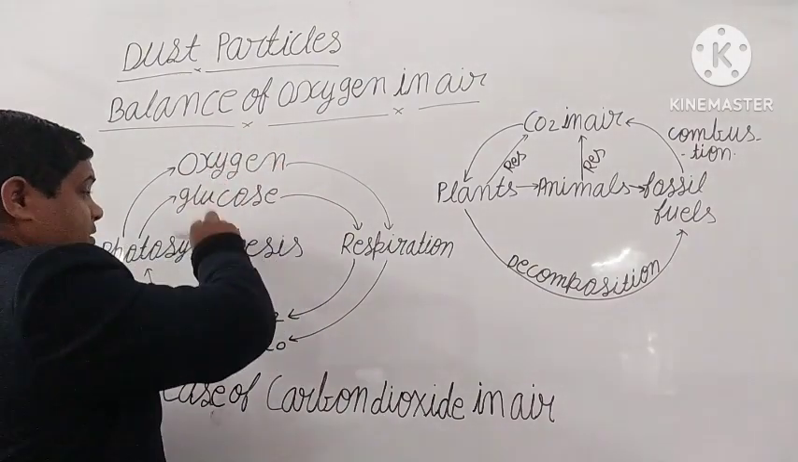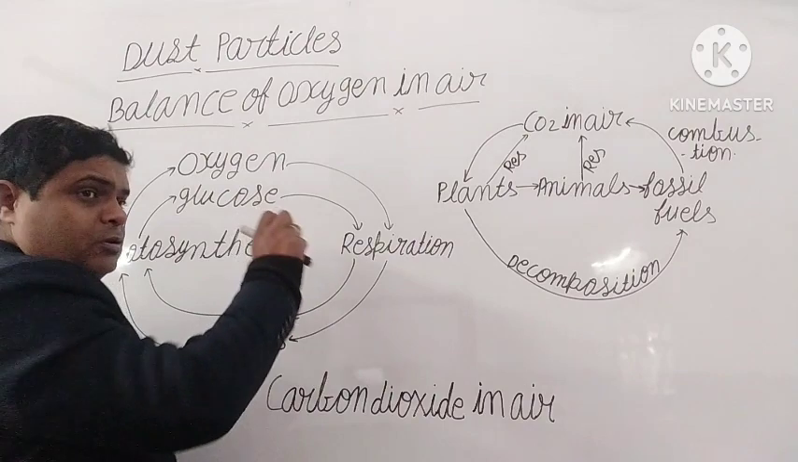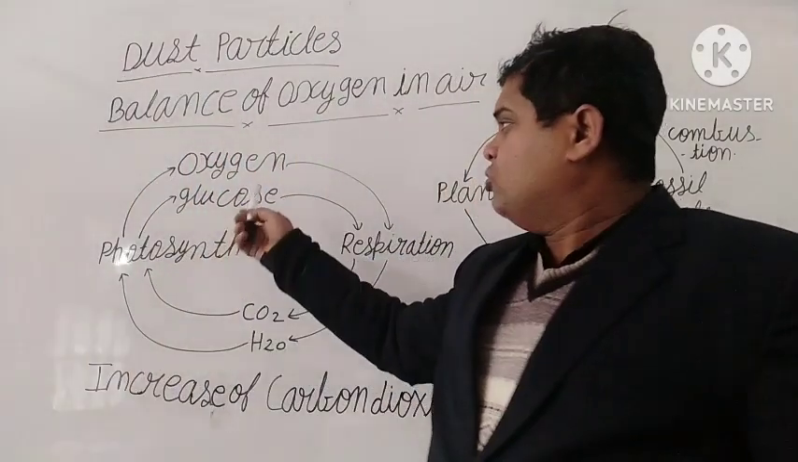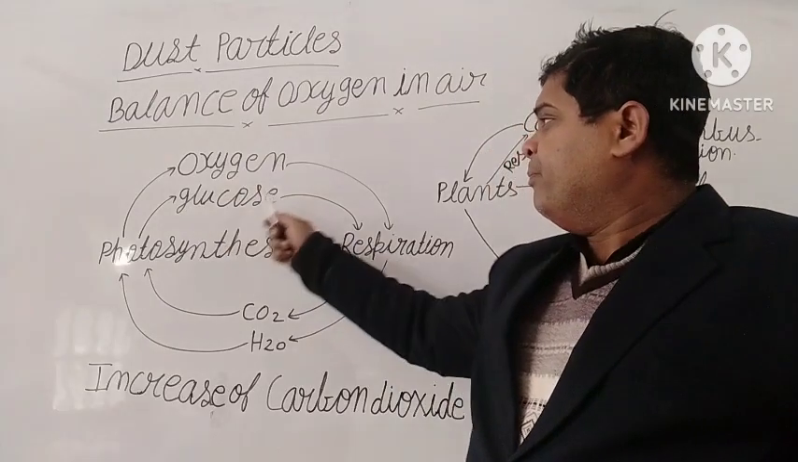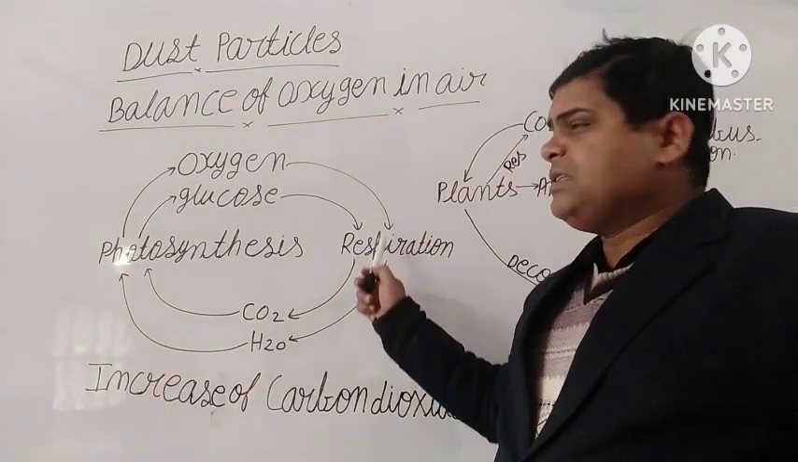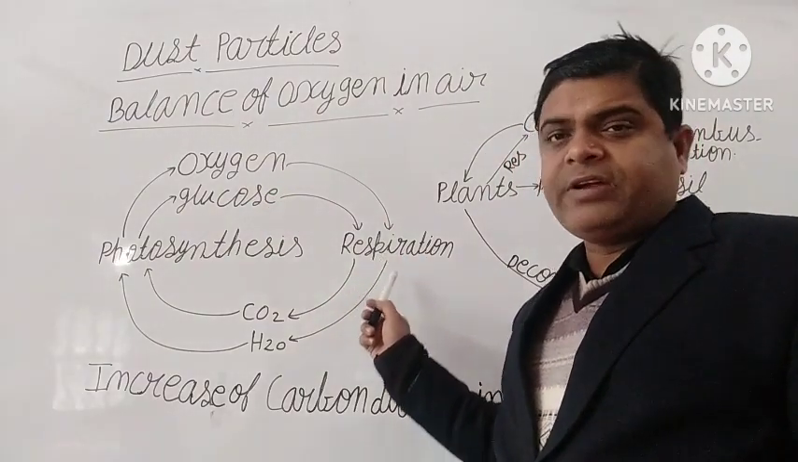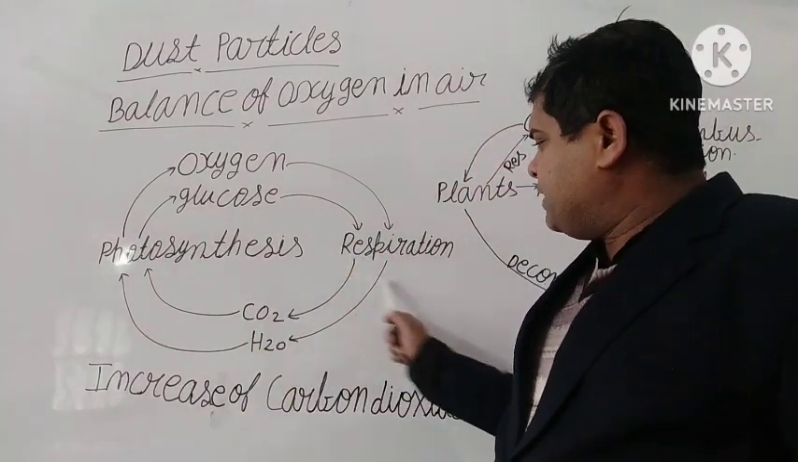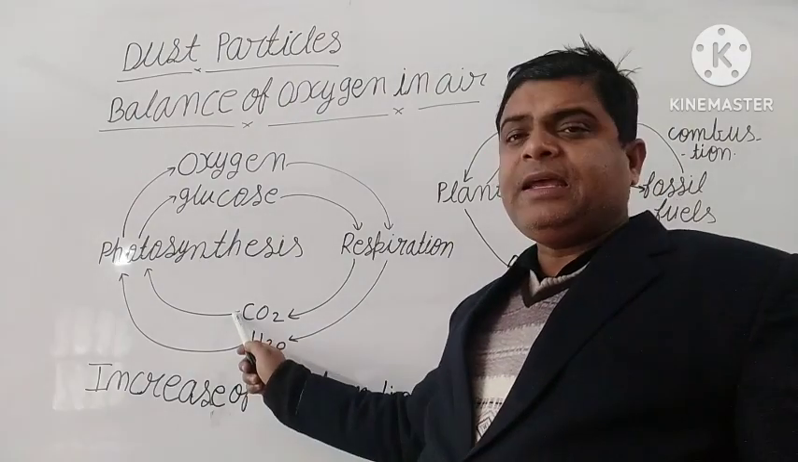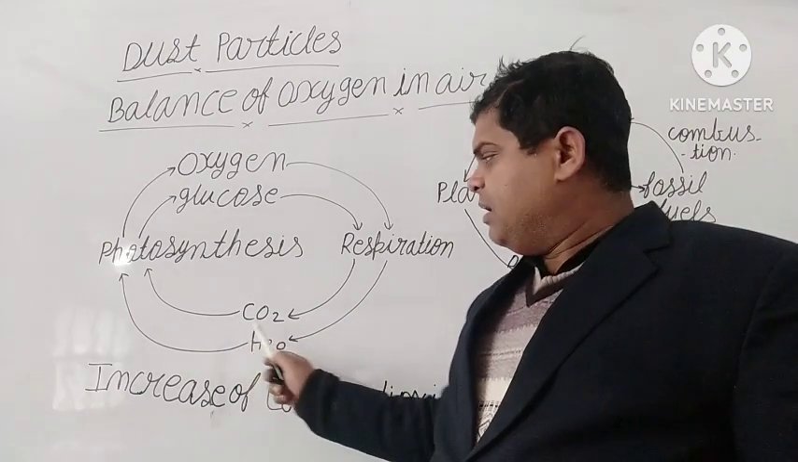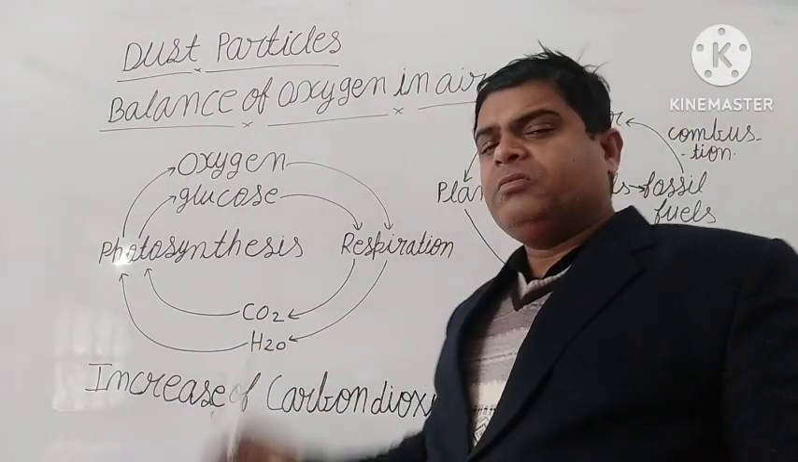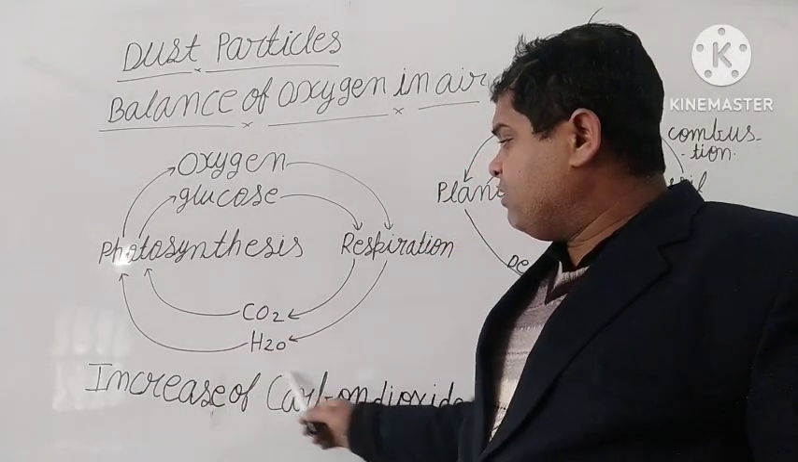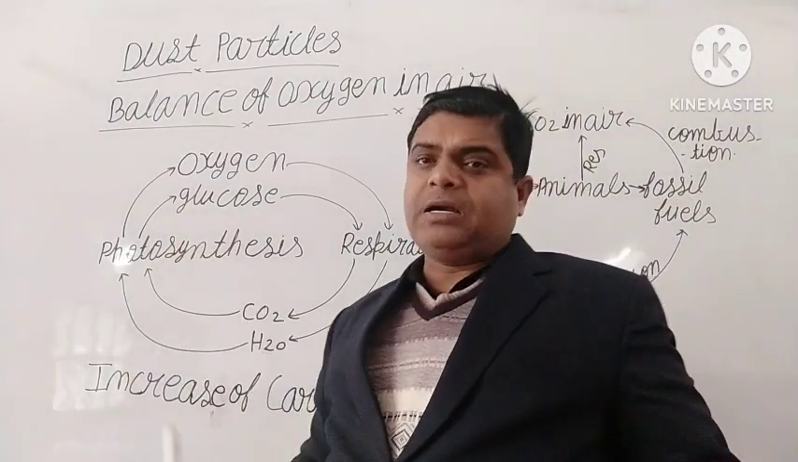With the help of this oxygen, glucose, which is a very important part of our life, breaks down in the presence of oxygen. Clear? And we get energy. After respiration, we release carbon dioxide and water vapor. This carbon dioxide and water vapor are absorbed by the plants.